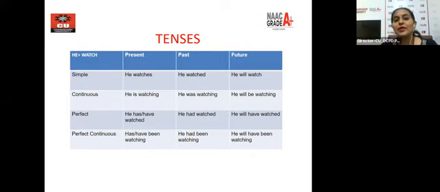So I hope all of you understood the same. That's why I took into consideration just 2 words, so that these 2 words can be converted into different sentences based on the tenses. Any questions, please write down in the chat box. I hope all of you understood regarding this.